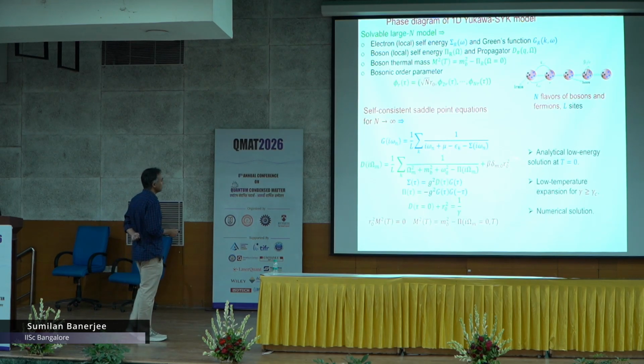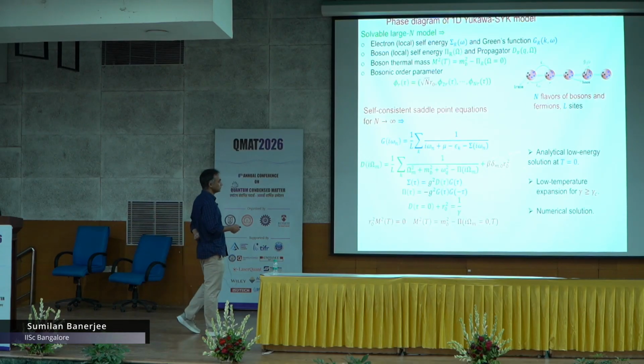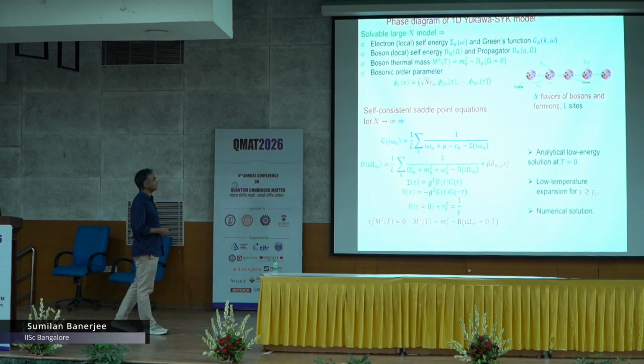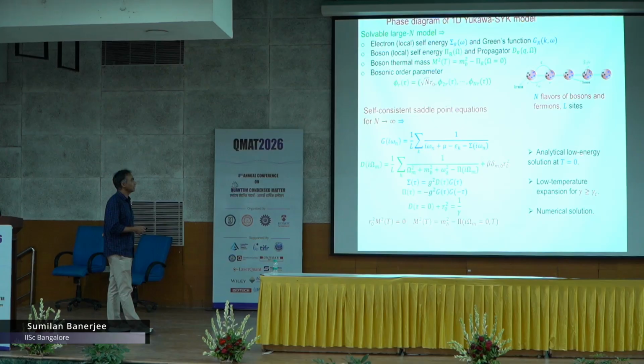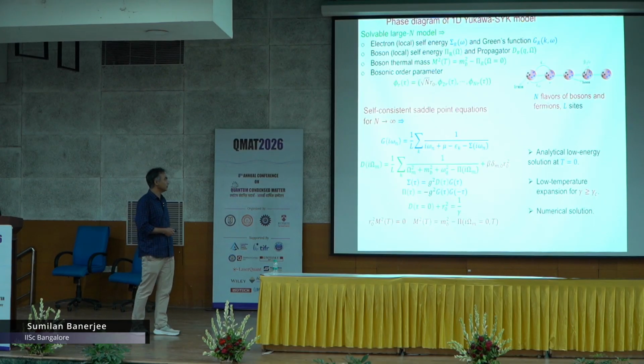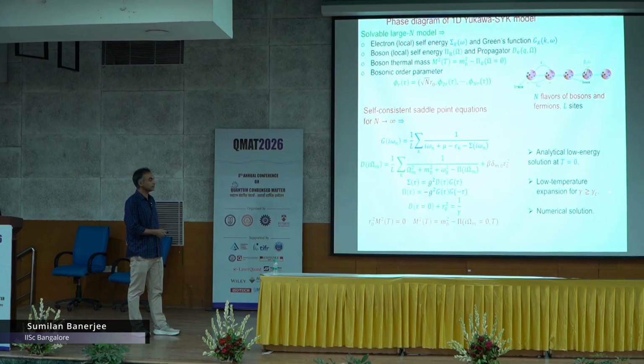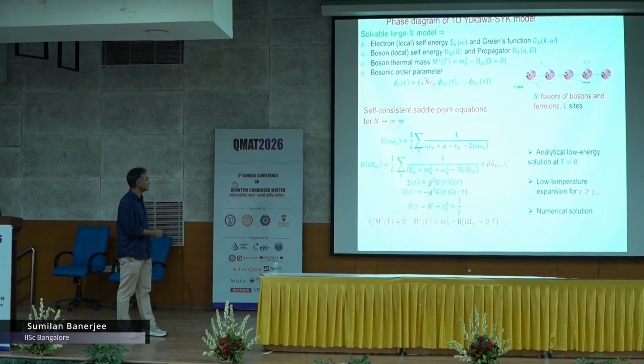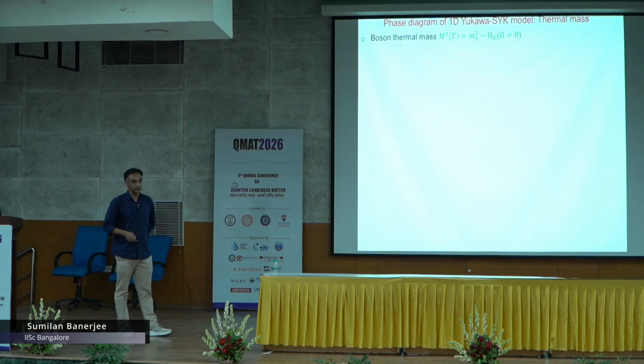Okay, and I am not going to discuss the exact steps of this, but we can solve these equations analytically at low energy at T equal to 0 for this parameter which will tune a quantum critical point, as I will show in the next plot. Basically what we will find is that for gamma greater than or equal to gamma c, we can solve these equations by some low temperature expansion, and we will do a numerical solution. Okay, so let me first discuss the phase diagram.